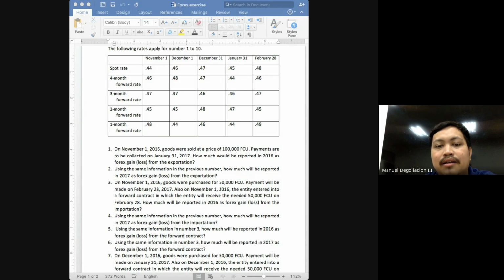Another takeaway, class, another takeaway. Spot rates will be used in forward contracts, but only when? When will you use the actual spot rates in forward contracts? Only the date of settlement. Before the date of settlement, what will you be using for forward contracts? Always the forward rates. But again, the forward rate that you will be using will change, class, depending on how far you are from the settlement date. Those are the things that you need to understand.